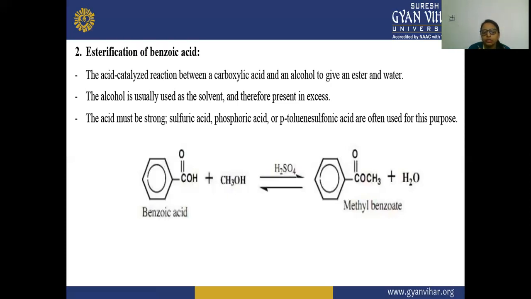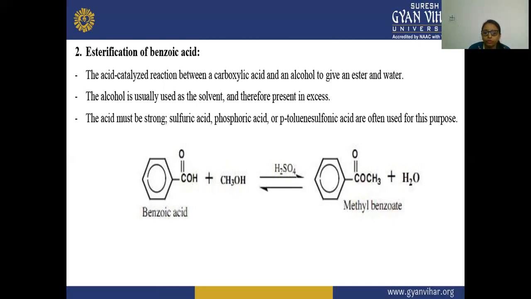The alcohol is usually used as the solvent, so here we have used alcohol as a solvent and therefore it is present in excess. This acid must be a strong acid. So here we have taken sulfuric acid, or you can take phosphoric acid, or p-toluene sulfonic acid, which are often used here.